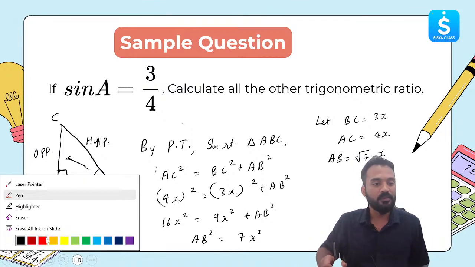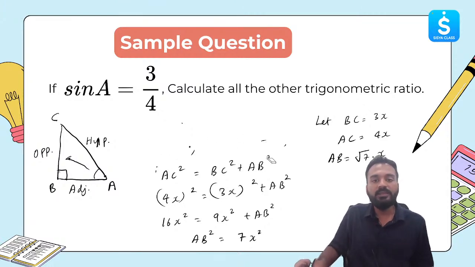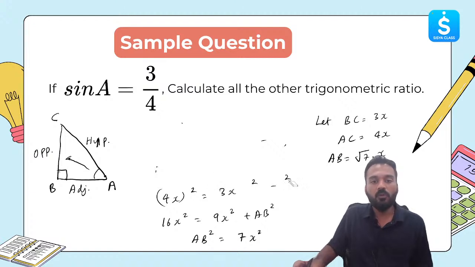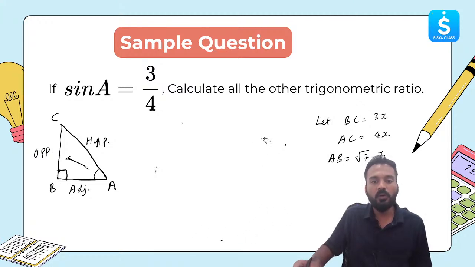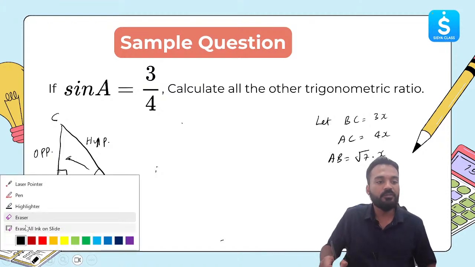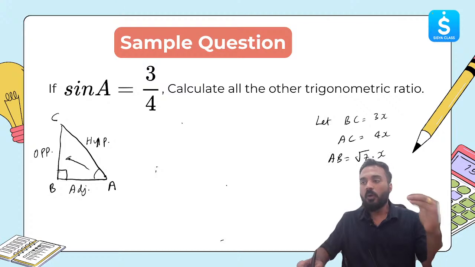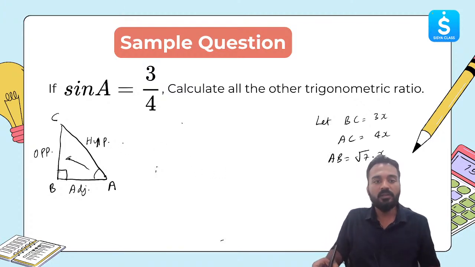Now as soon as you have the value of AB, you can easily find out all the trigonometric ratios. Yes or no? Yes, right? Do we need to find each and every trigonometric ratio? I'll find out one or two so that every one of us is on the same page. So this is the only thing which you need to use: use the Pythagoras theorem to find out all the sides. Once you find out all the sides, this comes out to be 4x.